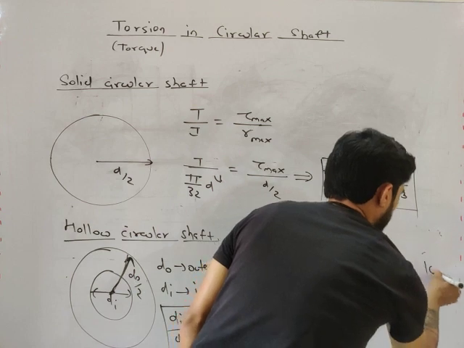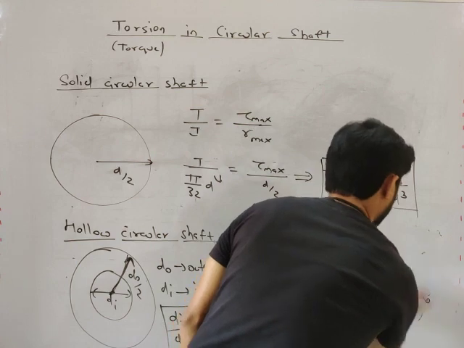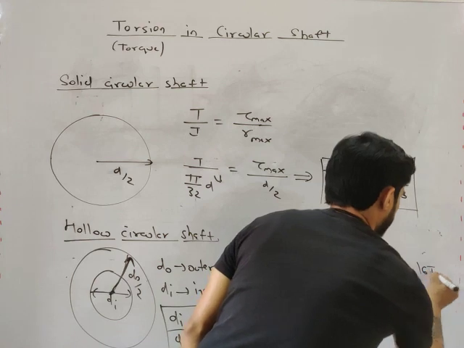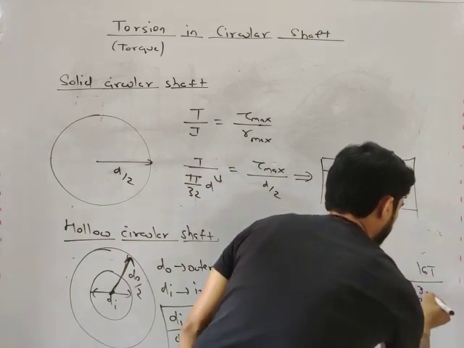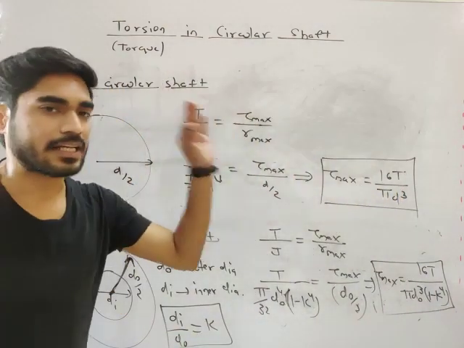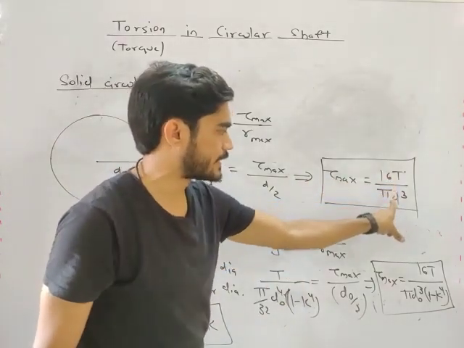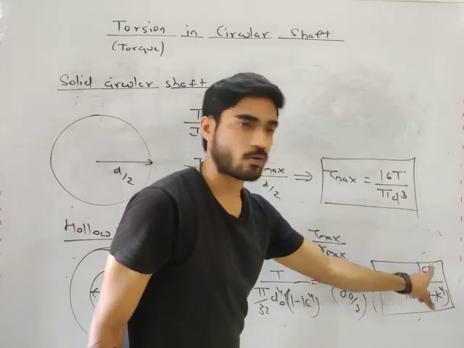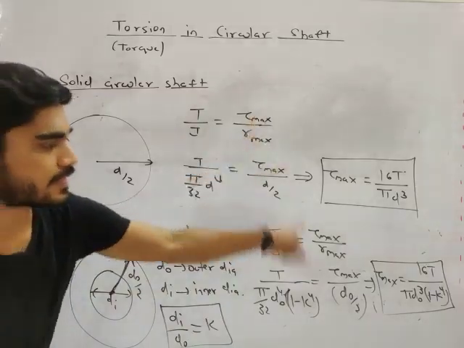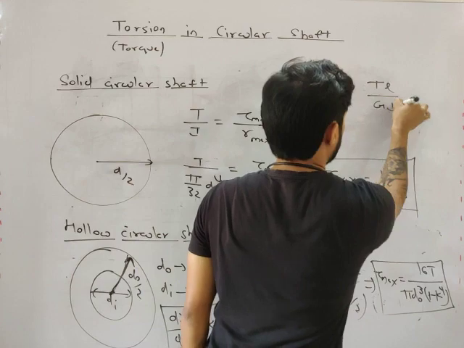So from here, tau maximum will be equal to 16T by pi d outer cube into 1 minus k to the power 4. This is tau maximum in case of a hollow circular shaft, my friend. For a solid circular shaft it is 16T by pi d cube, and for a hollow circular shaft it is 16T by pi d outer cube into 1 minus k to the power 4. And for theta, our formula is TL by G into J.